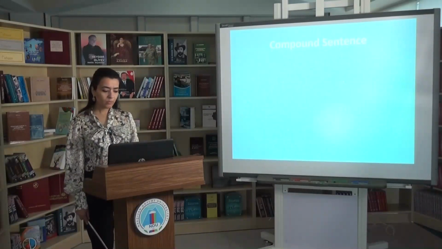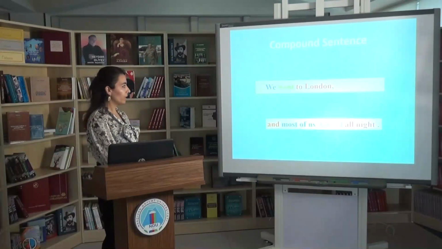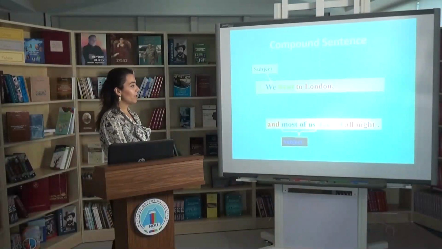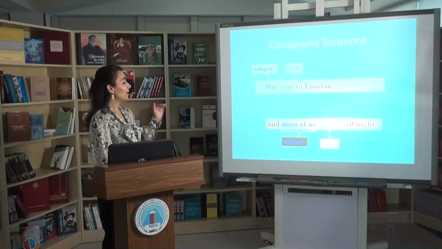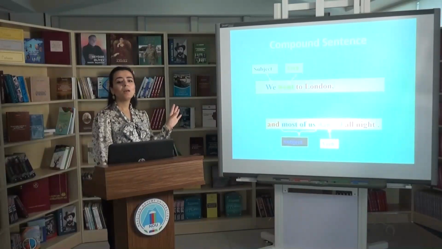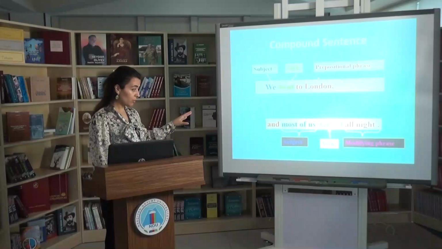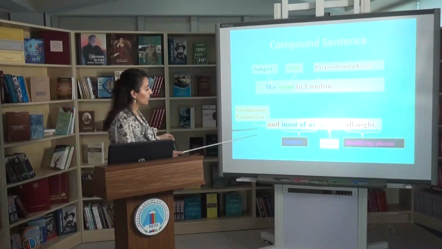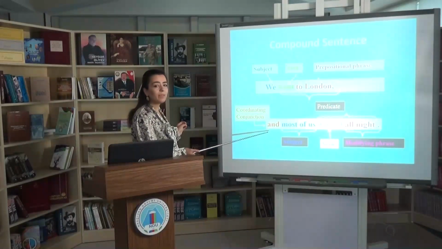Just now, I have an example. Let's have a look at that. We went to London, and most of us danced all the night. In this sentence, we have two independent clauses. One of them is "we went to London," and the next one is "most of us danced all night." Here we have the conjunction "and," a coordinating conjunction. As you see, these clauses are linked by means of the coordinating conjunction "and."